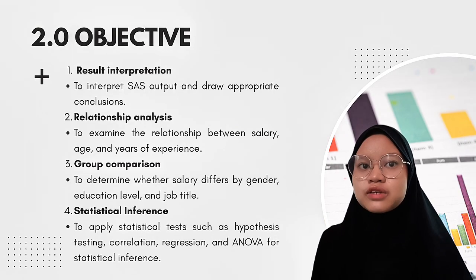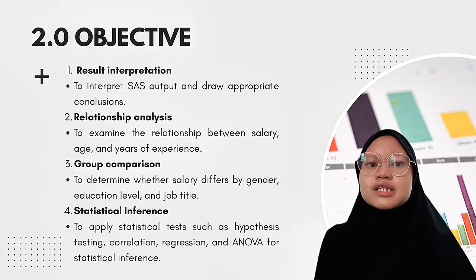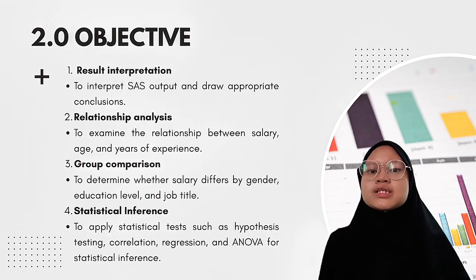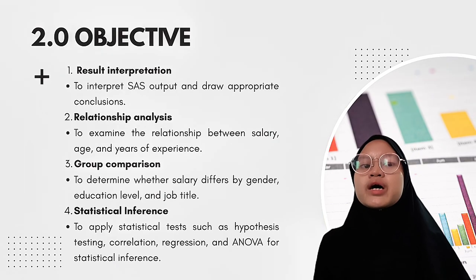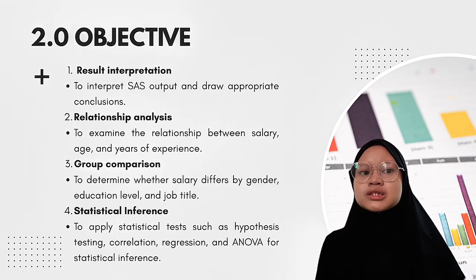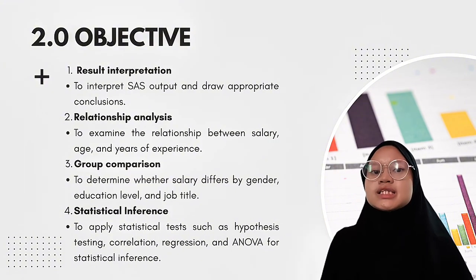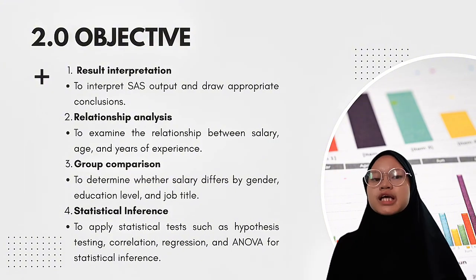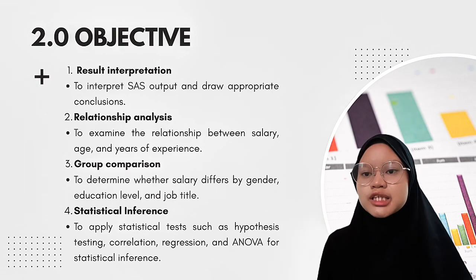The first objective is to interpret SAS output and draw appropriate conclusions. The second objective is to examine the relationship between salary, age, and years of experience. The third objective is to determine whether there are significant differences in salary based on categorical variables such as gender, education level, and job title. Lastly, this study aims to apply statistical tests including hypothesis testing, correlation analysis, regression analysis, and analysis of variance or ANOVA in order to make statistical inferences.